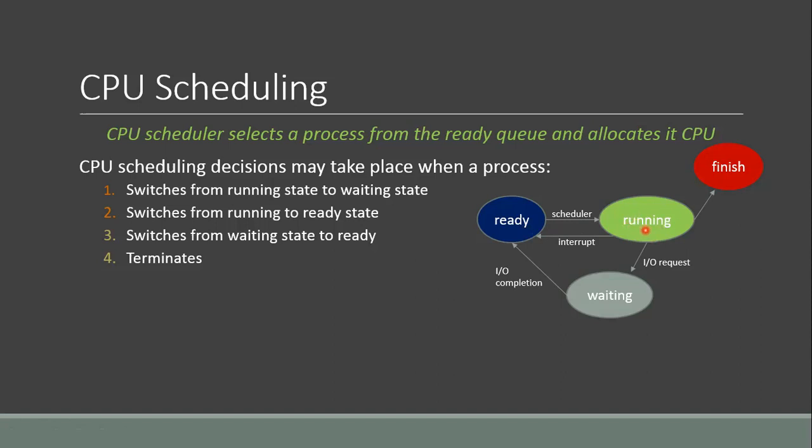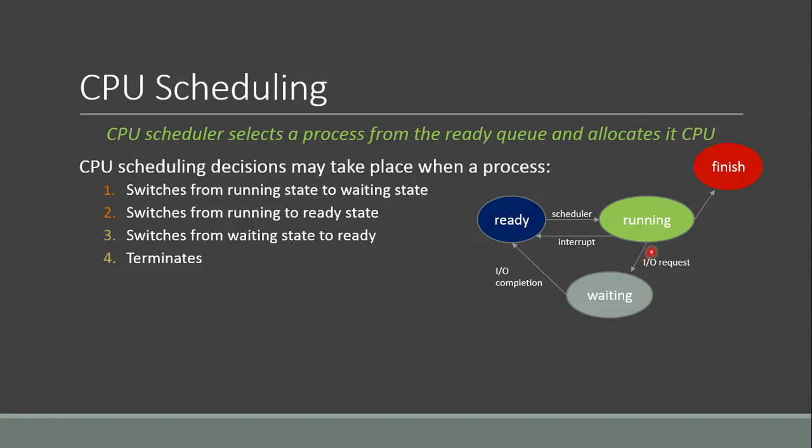In this state, the process will keep running until it completes its execution. In that case, it will go to the finish state, where it completes its execution and exits from the system. The second case is that when the process is under execution, it might issue some IO request.